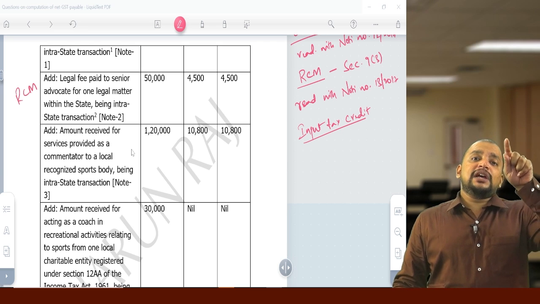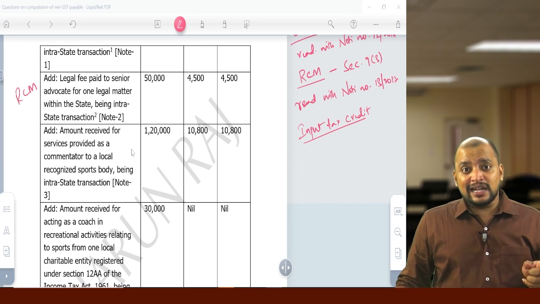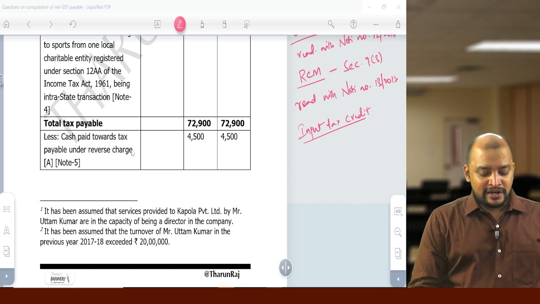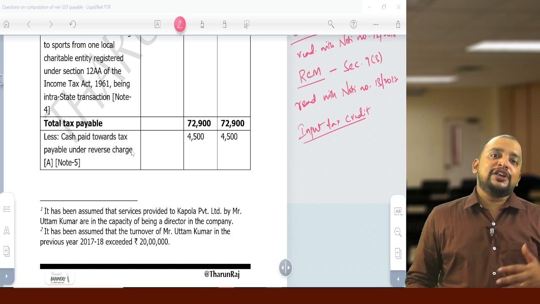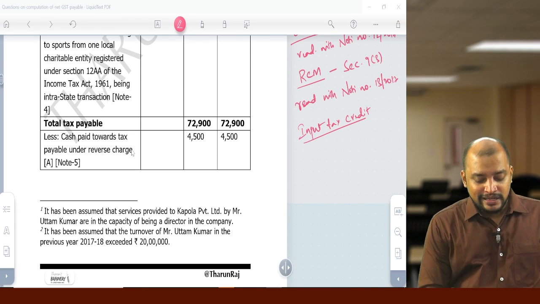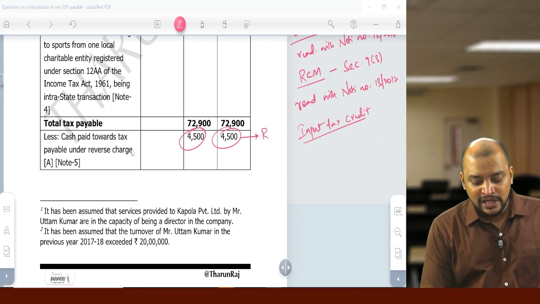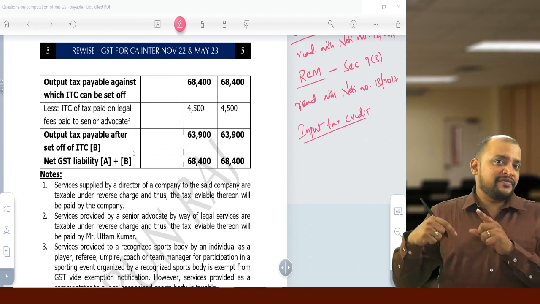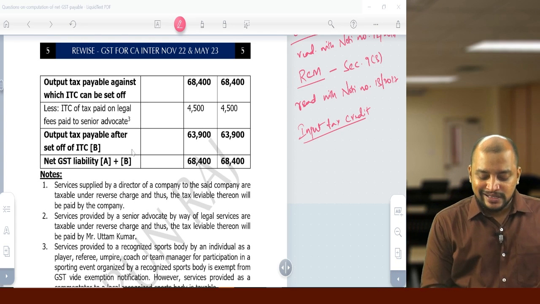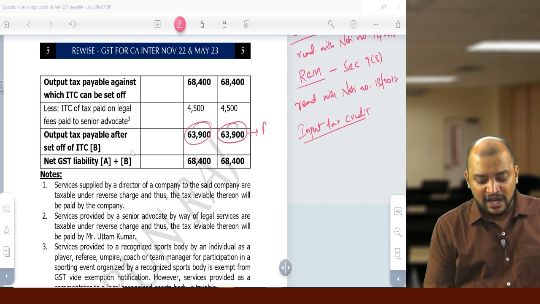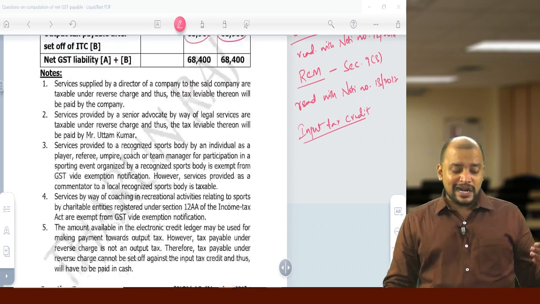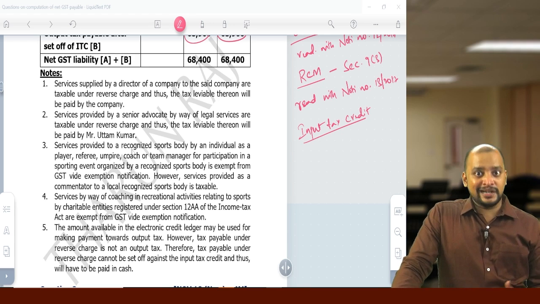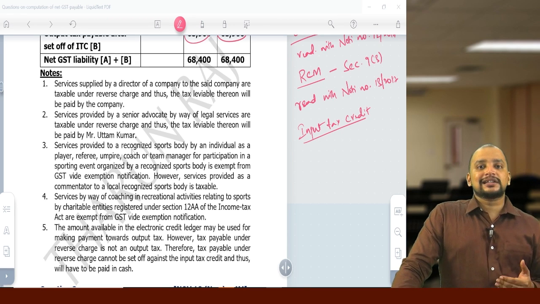Now this RCM liability can be taken as credit and adjusted against FCM liability. So 72,900, 72,900, and always RCM liability we need to pay by cash, which they need to pay by cash using the cash ledger, and the FCM liability we can adjust that 4,500, whatever GST paid under RCM. So 63,900 and 63,900 will be FCM liability. So this is how we need to write, and then we need to present the notes as we discussed now: taxable, exempted, FCM, RCM, that related discussion we need to write.